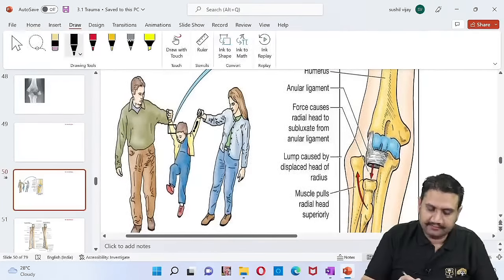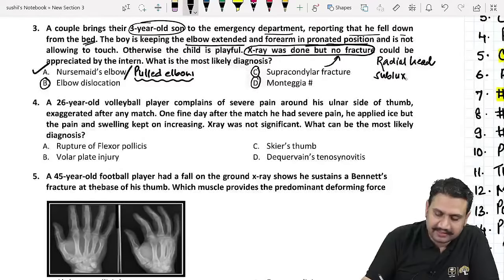So what exactly is the definition of this? The definition is radial head subluxation from the annular ligament. Please mind that it is not an elbow dislocation. Radial head subluxation from the annular ligament.